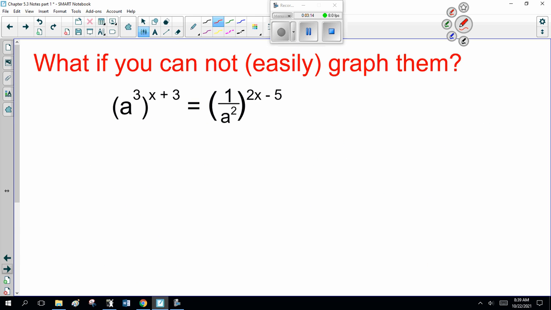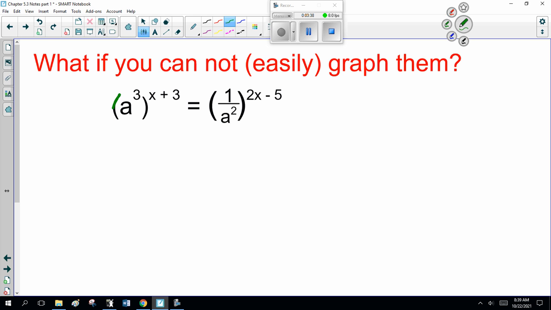Now, the other thing they'll do is something you cannot easily graph. 8 cubed x to the 3, x plus 3 equals 1 over a squared, 2x minus 5. Now, notice I said not easily. You can substitute in a is 2. That works. But I want you to understand the theory behind it.